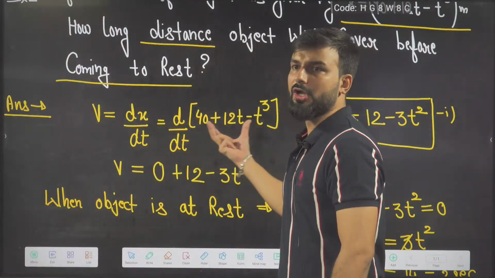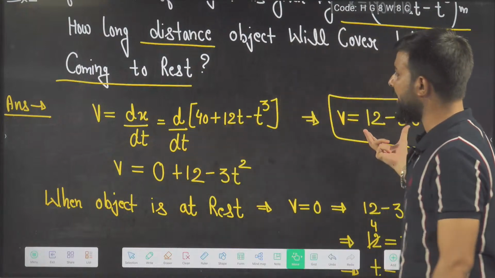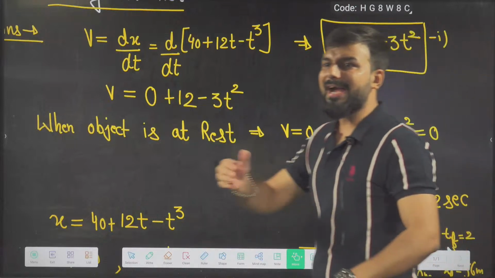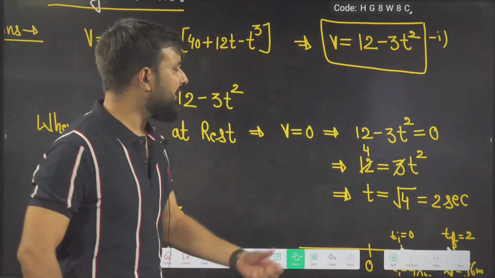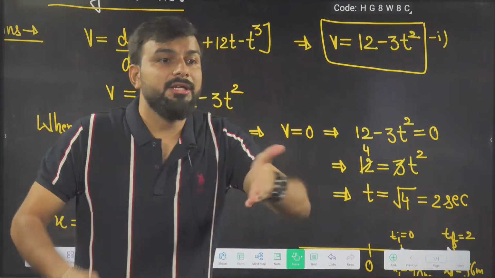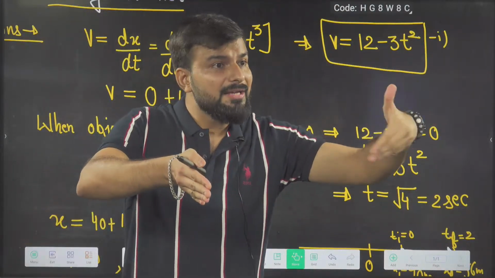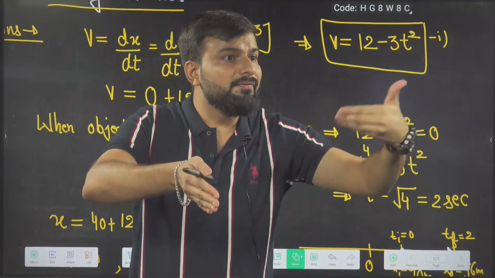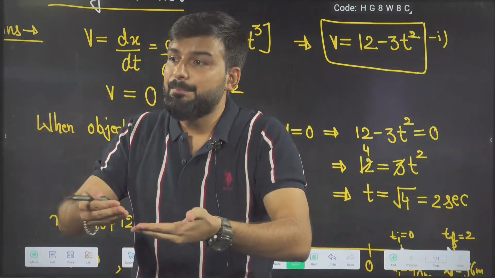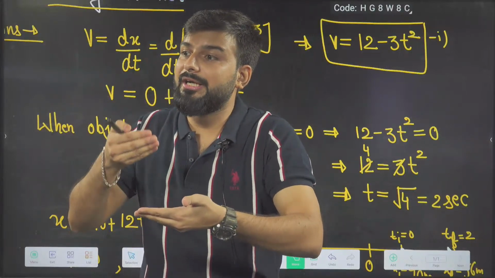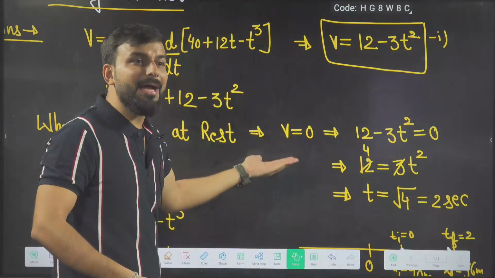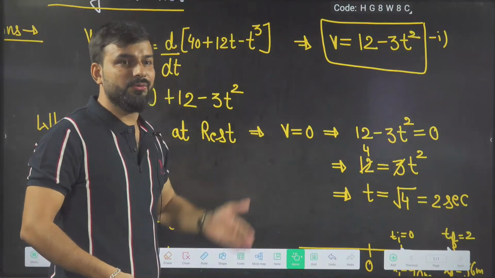What I have done? Velocity. I put velocity 0, because the object is getting to rest. By doing so, what will I get? I get the time, the time when the object was stopping. In the previous question, time was already given. But in this question, the final time up to which I have to calculate the distance, I have calculated by putting velocity 0.